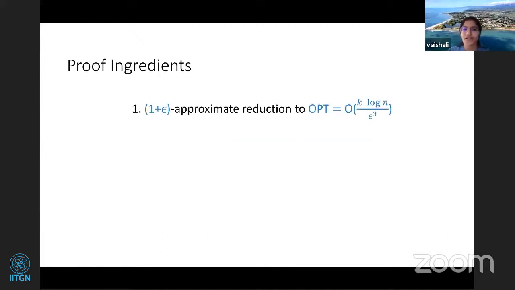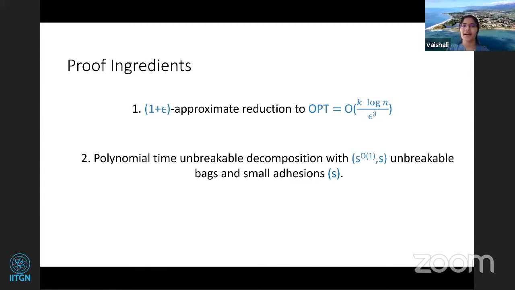It's threefold. First is a 1 plus epsilon approximation reduction to a graph having bounded optimum. So S is bounded in the resulting graph. The second one is a polynomial time unbreakable decomposition. Saket already mentioned in his talk what an unbreakable decomposition is.